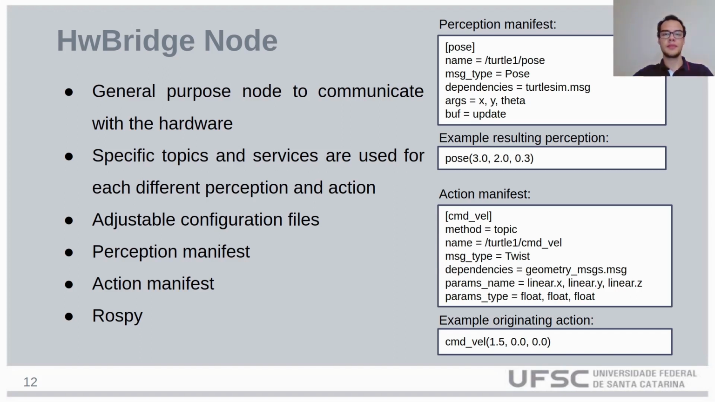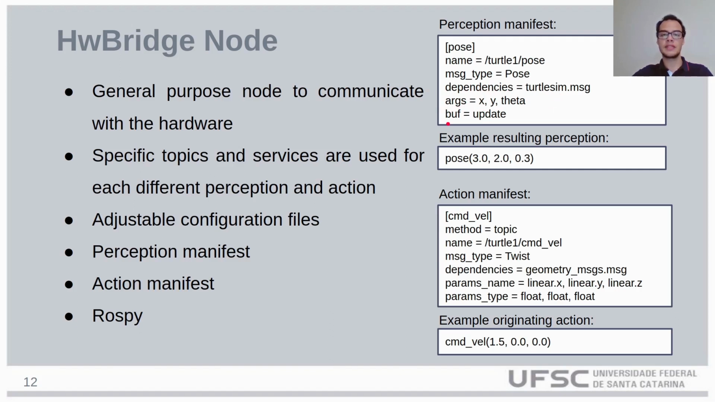An example of a perception configured in a perception manifest can be seen here. The perception name goes between square brackets. The topic name used for this perception goes in the name field. The message type goes in the message type field. The message dependencies go in the dependency field. The arguments used go in the args field.